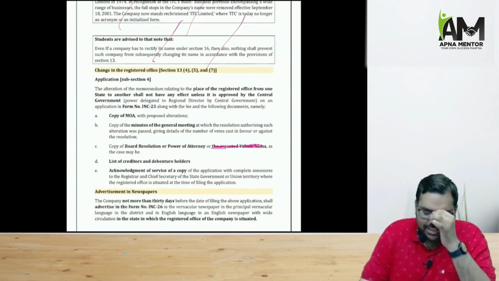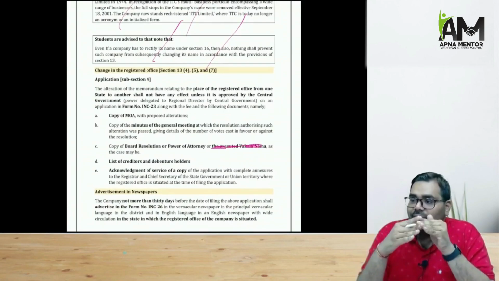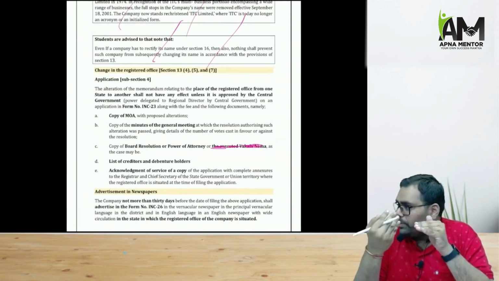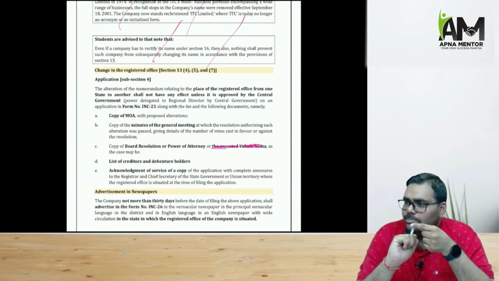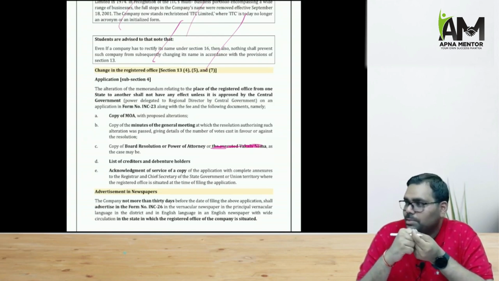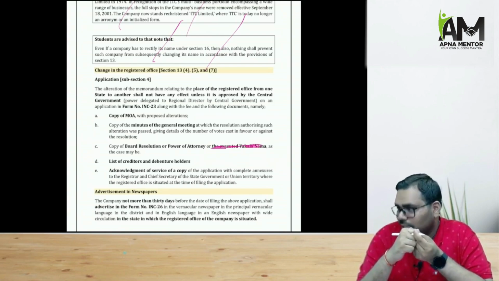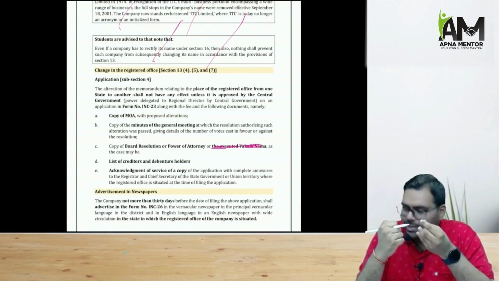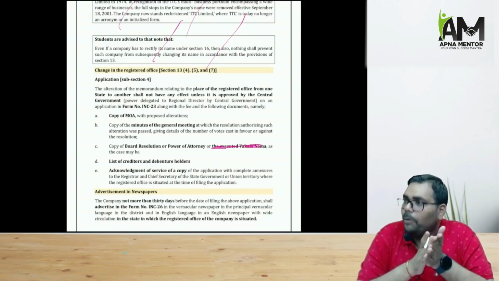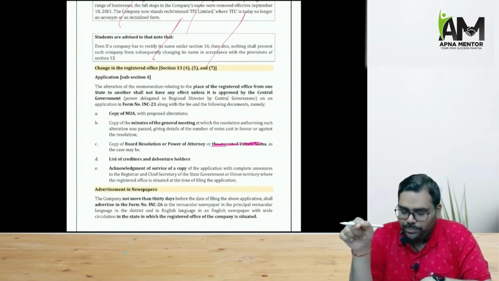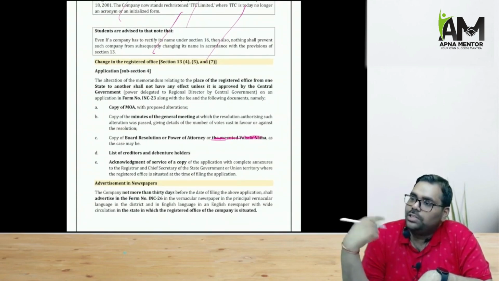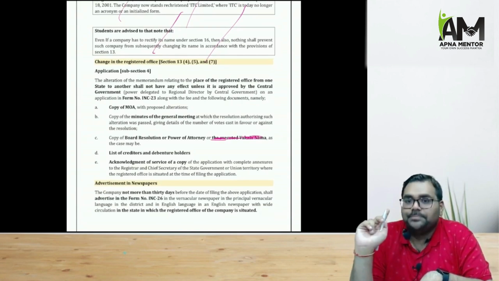Then comes the change in the registered office clause. Now do remember, if the change in registered office is from one state to another, that is leading to an alteration in MOA. Section 13 is applicable. Here SR must be passed, RD approval must also be taken. Regional director approval must also be taken. And intimation must be done to the ROC. And it is quite logical that when RD approval is obtained, after that, the company will have to inform the existing ROC also, and the new ROC also, and then the new ROC will issue a fresh certificate of incorporation.